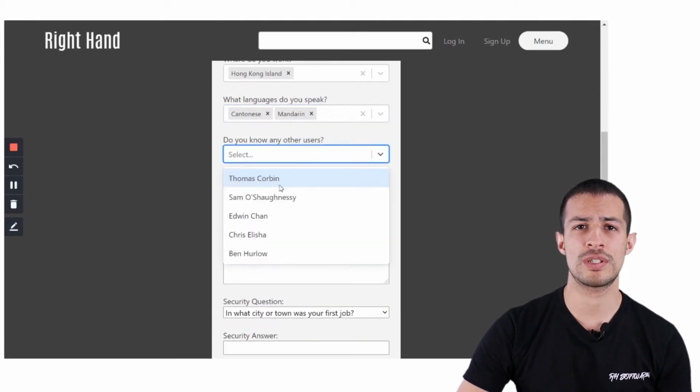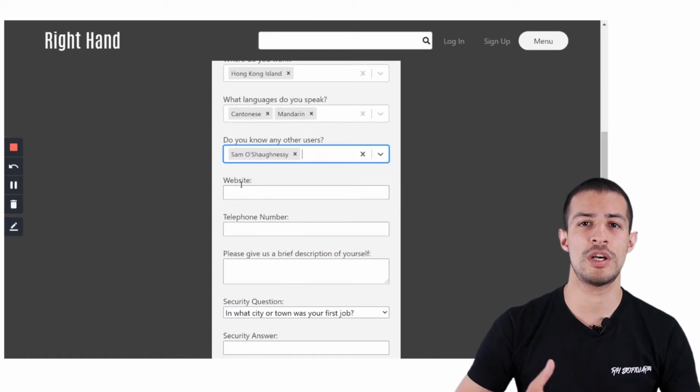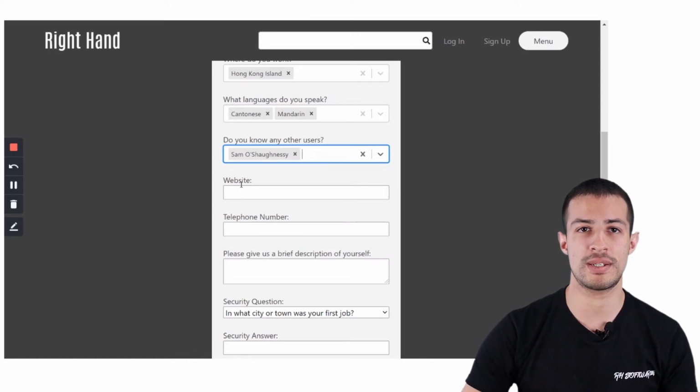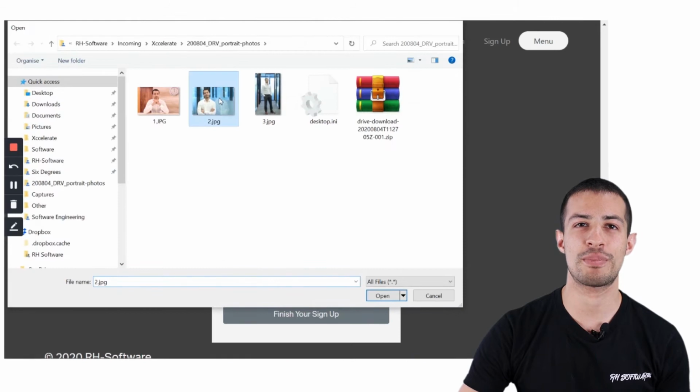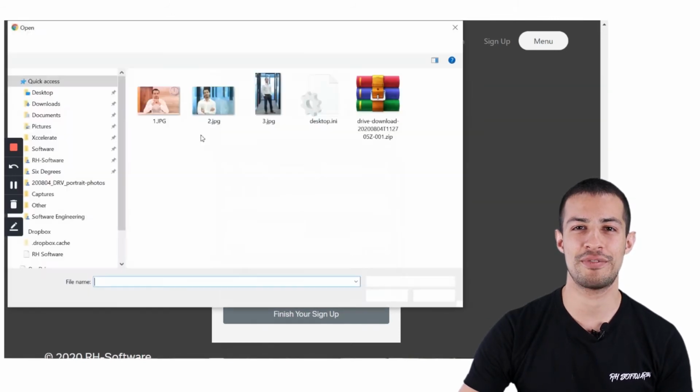If you know any other users, this is how the system is going to recognize who knows who and who should be recommended. If you have a website, telephone number, all those kind of things. And you can also add some photos. So I'm going to add a profile photo and a cover photo.